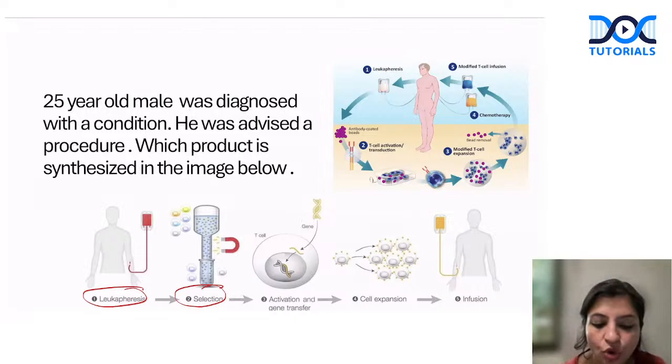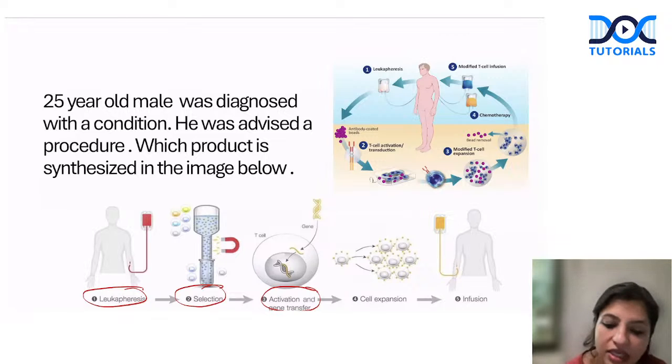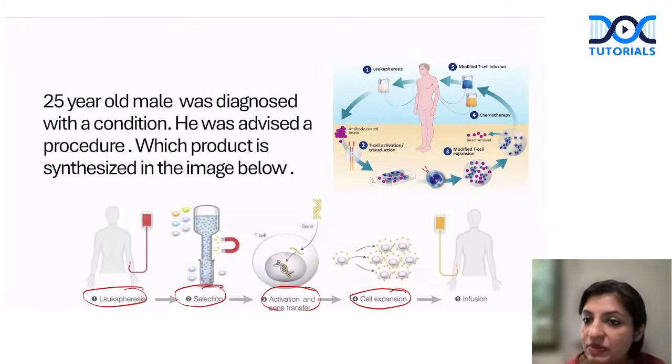And then you modify these T cells with the help of a virus, a vector, and you put the receptor in these T cells, and then you expand these T cells. Once these T cells are expanded, you put them back into the person. So that's how the CAR-T cells are prepared.